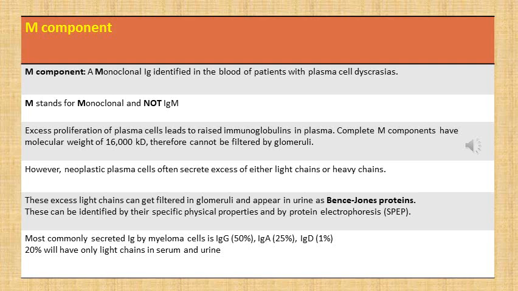Now the most commonly secreted immunoglobulin by myeloma cells, which will appear as the M component, is IgG in 50% of the cases, followed by IgA in 25% of the cases, and rarely we can have IgD. 20% of the patients will have only light chains in serum and urine. So this is a little bit about the M component, which is basically a monoclonal immunoglobulin which can be there either in the serum or urine or both, and M stands for monoclonal and not IgM.